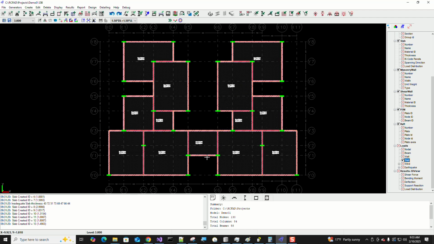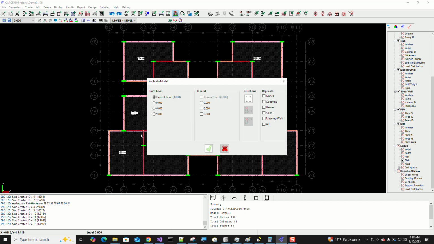Now that we have the slabs created, beams generated, and all of the walls generated, now you can go ahead and make a copy of all of these elements to the next higher levels. In order to do so, select replicate from the current level to all of the remaining upper levels. We don't want to copy it to the foundation level, which is 0.0, and we want to copy all of the elements, and we want to select every possible item that is there on the screen. Now say accept.